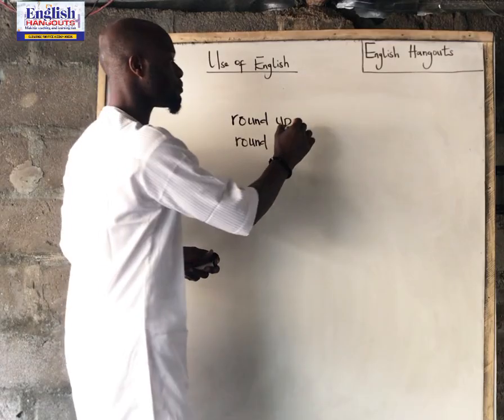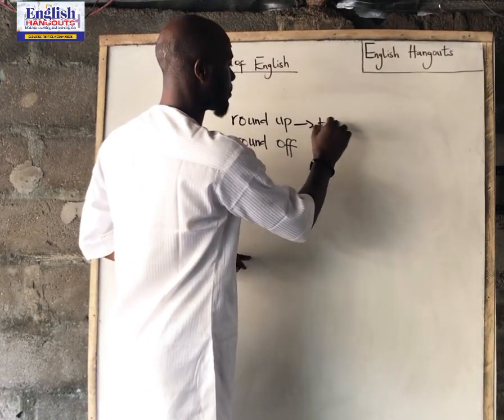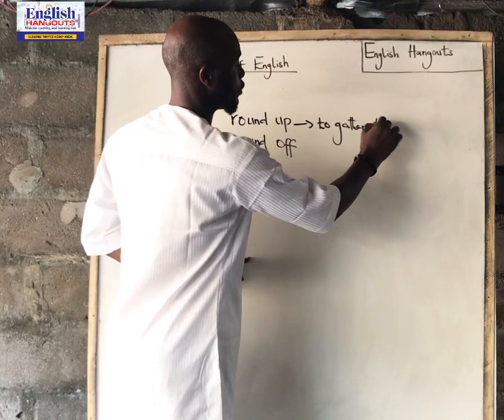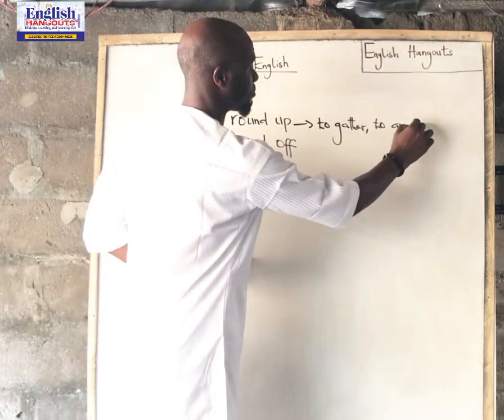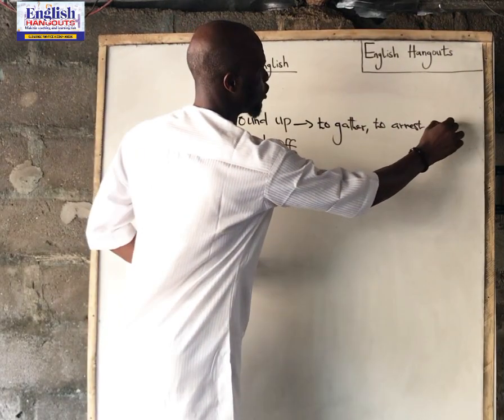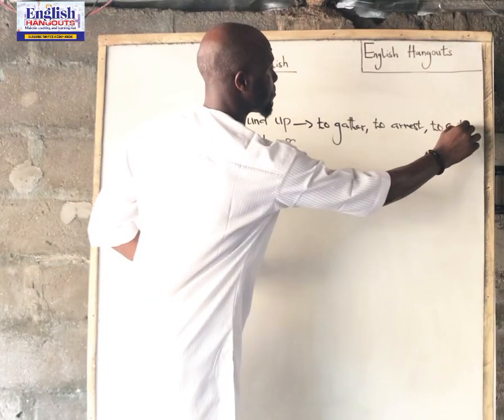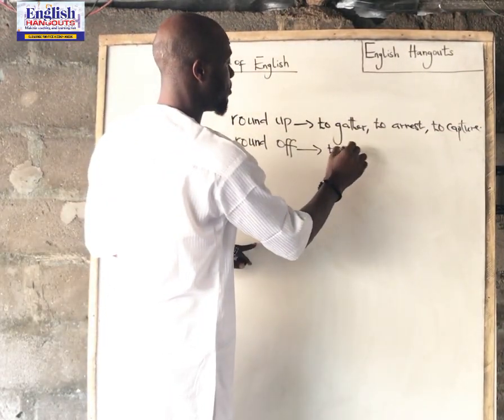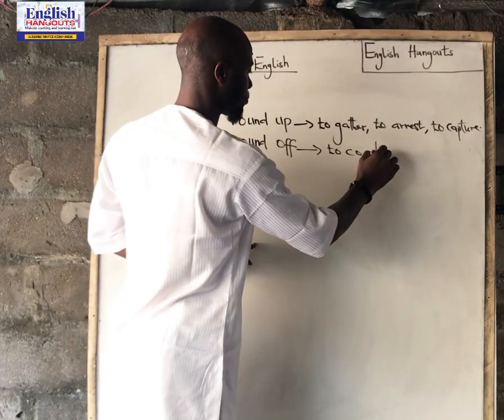Round up is to gather, to arrest, or even to capture. So the phrasal verb round off means to conclude.